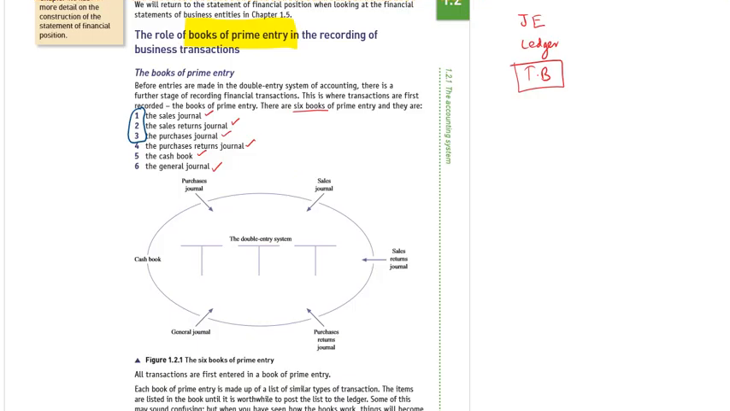Okay, so you have to read only these three documents. In the next lecture, I will teach you more about the remaining three books, and after you have read all these 6 books of prime entry, I will solve a comprehensive question where we will use all 6 books of prime entry.